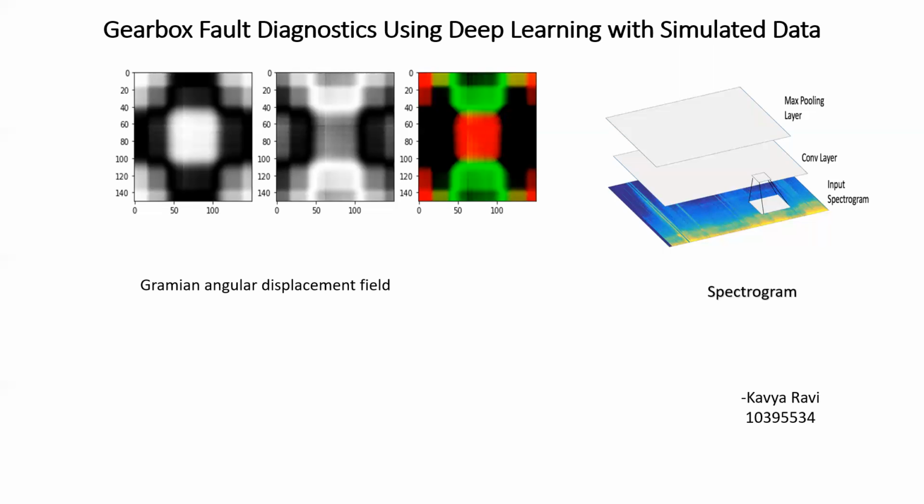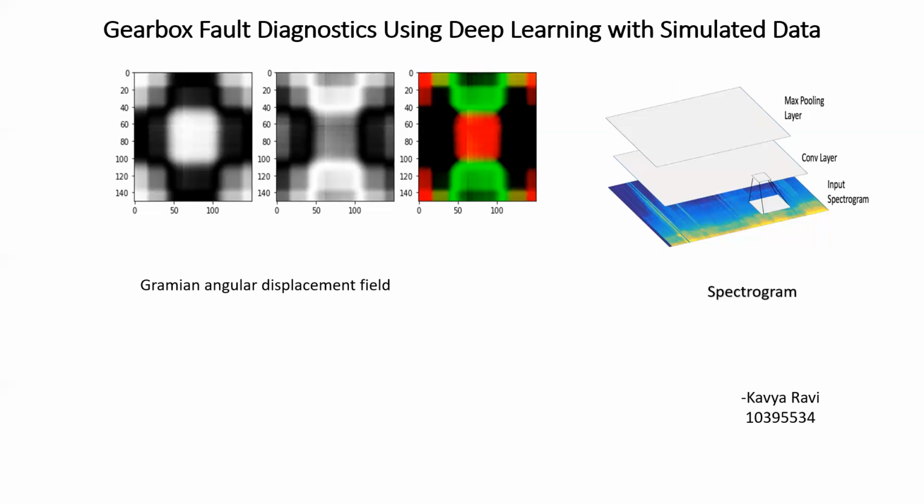And at last, the convolutional neural network, that's one of the most common DL methods that is very popular for visual recognition. So, in this research, to take advantage of the visual recognition of convolutional neural networks, the time series of vibration data were encoded to images and fed to the CNN. Three different imaging methods were used to transform the time series of vibration data into 2D images. These images are called the spectrogram, Gramian angular difference field.